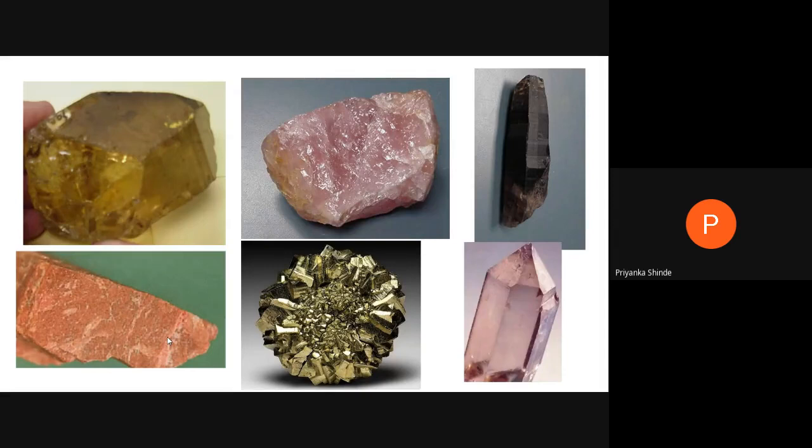These first four properties, color, streak, luster, and diaphanity, are all light dependent properties. There are a few more properties like hardness, specific gravity, cleavage, and fracture. All these we will see in the next class.